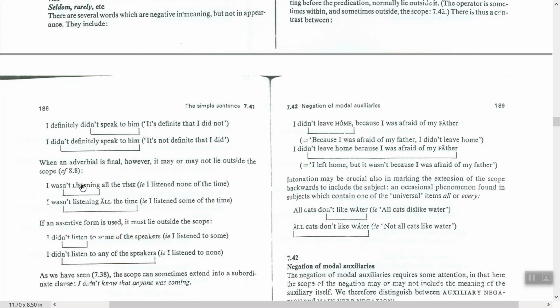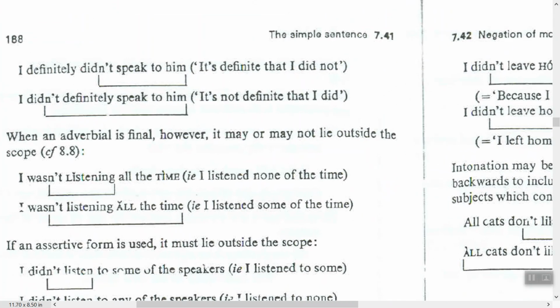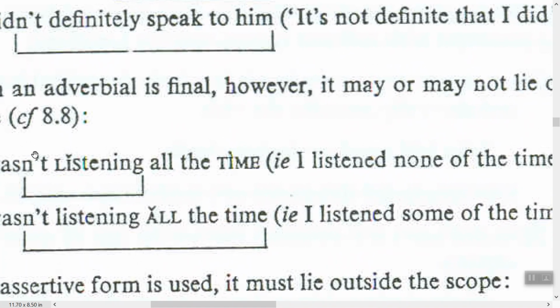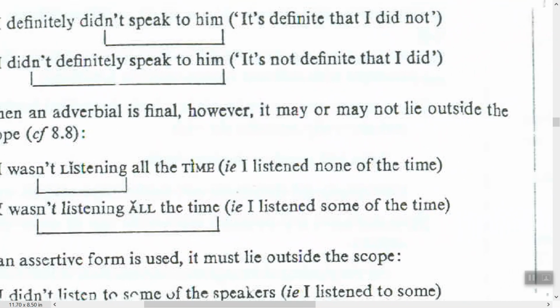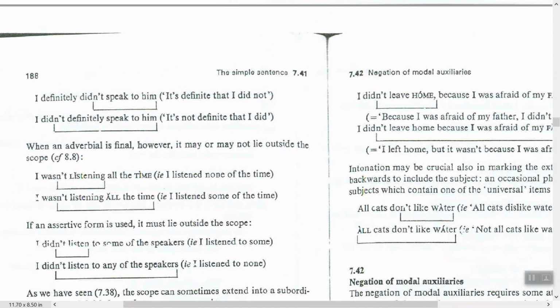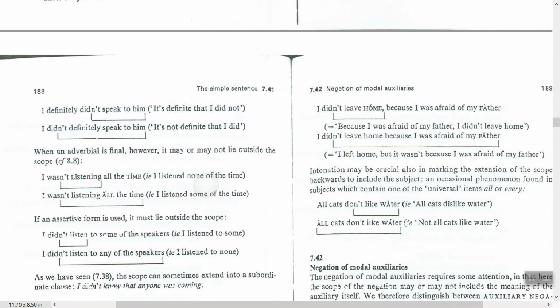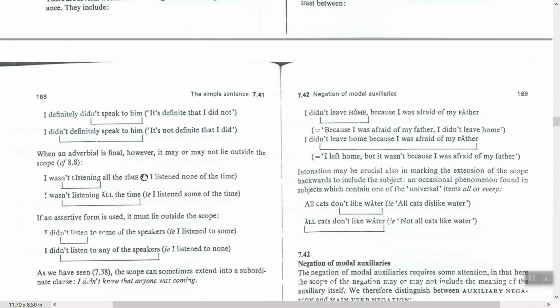For example, here we have intonation. Usually in exams we capitalize the whole word, the same here.